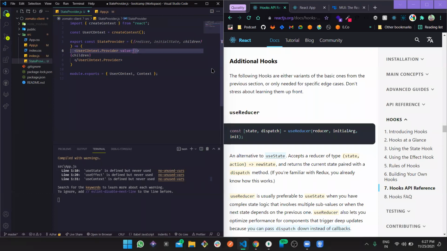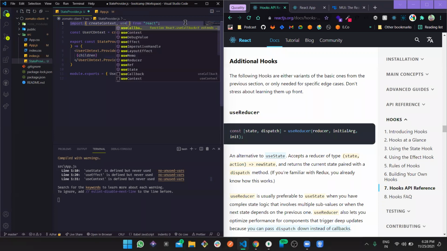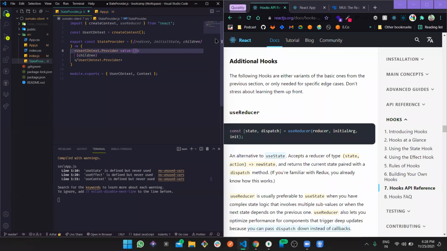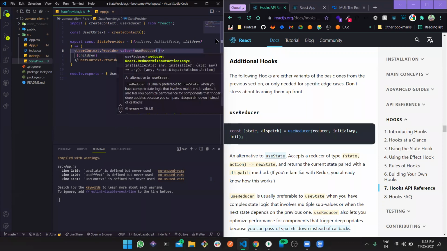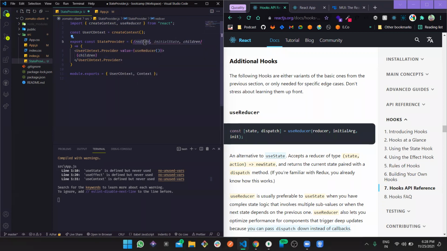Hold on for a moment. And then in value, so in provider we define a value which is going to hold the entire global state, right? Now here is a trick. For this value, we are going to use useReducer.